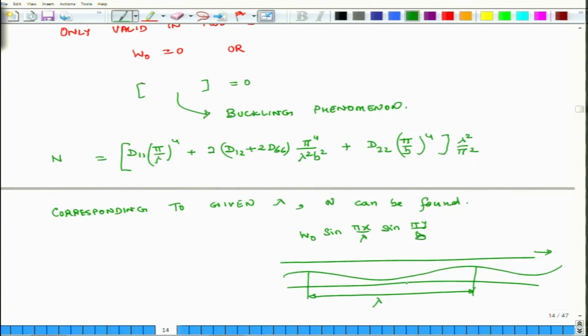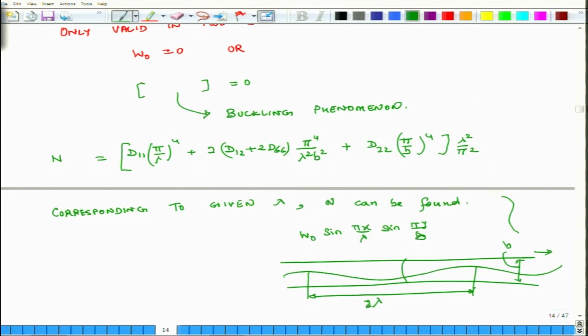Similarly, the wavelength in the y direction is b, or actually it is half wavelength, because the full wavelength will be like this. So, this is b. So, half wavelength in the y direction is b, and in the x direction it is, actually this is 2 lambda. Okay. So, that is there.